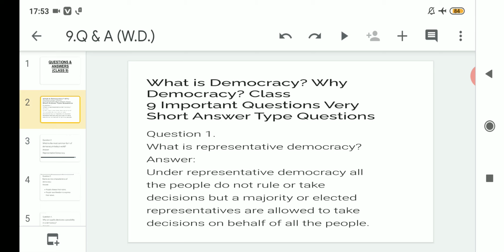So that is what is known as representative democracy, where we do not rule or take any decisions, but our elected representatives are allowed to take decisions on behalf of all the people's problems and issues. He or she, as a representative from that particular constituency, will put forward all the decisions on behalf of us.